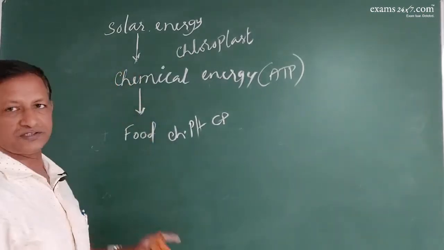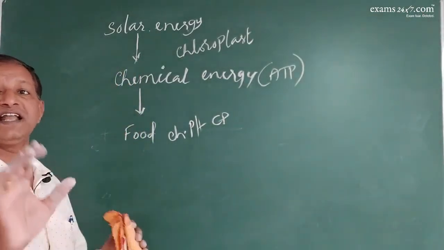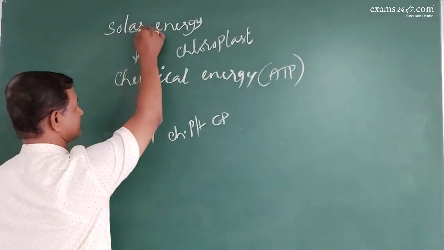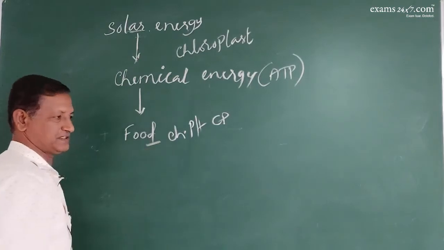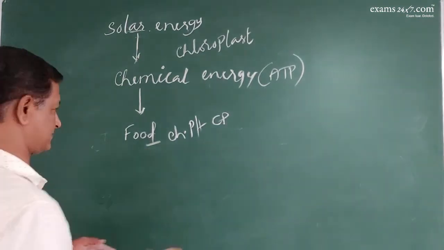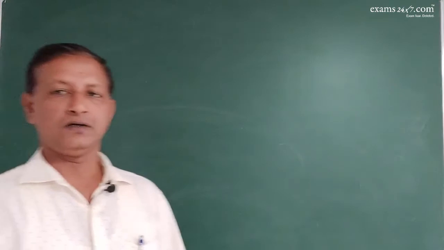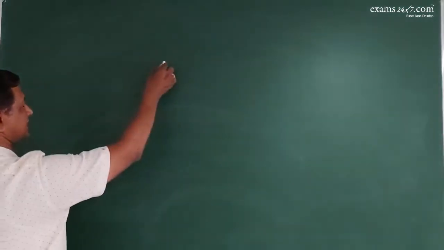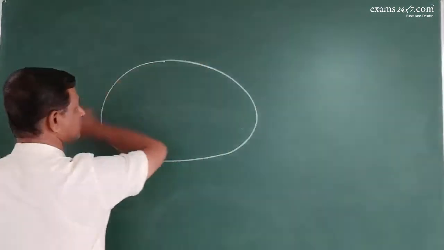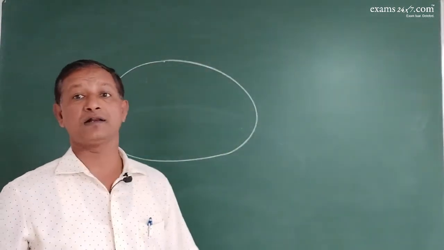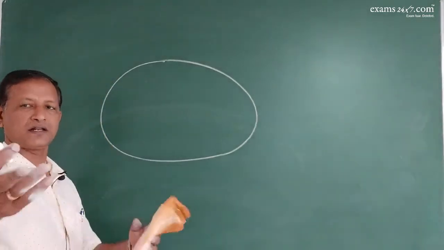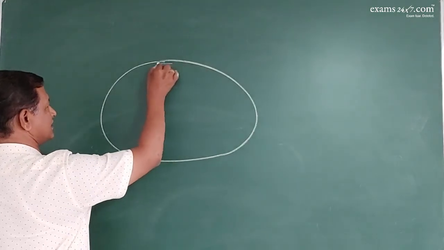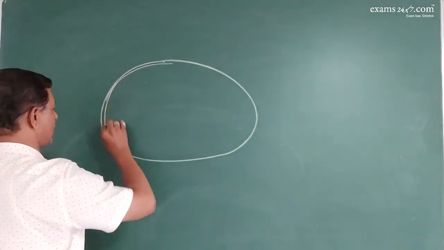Hence, in photosynthesis, photo is light, synthesis is food. So using the solar energy, the synthesis of food takes place. That is why it is called photosynthesis. Right. Now, you know that the process takes place inside the chloroplast. It is a cell organelle, a plastid found only in green organisms, particularly in higher organisms. Okay. And this chloroplast has got two wall layers.